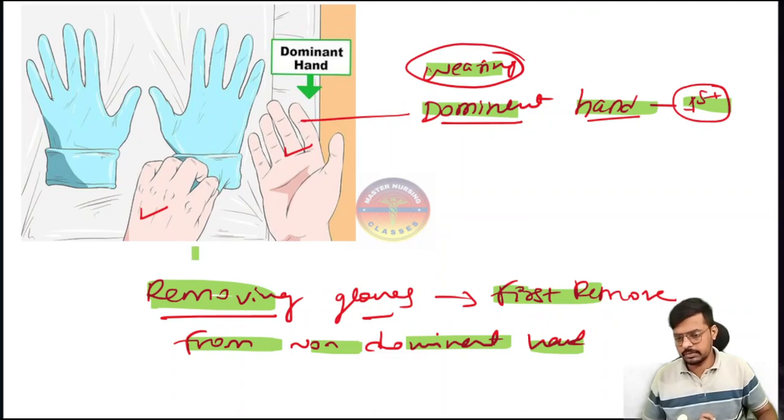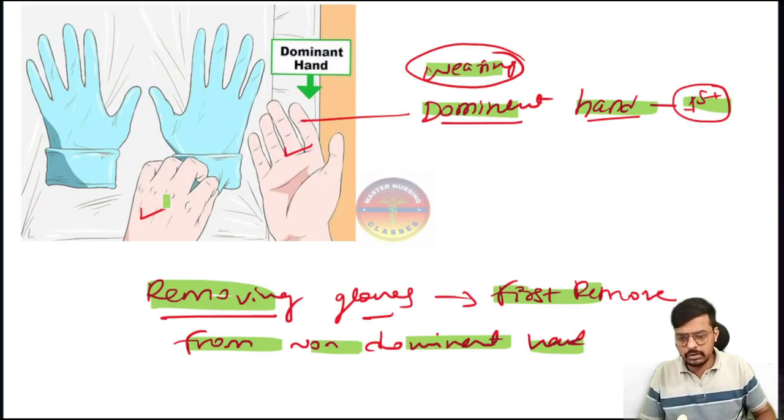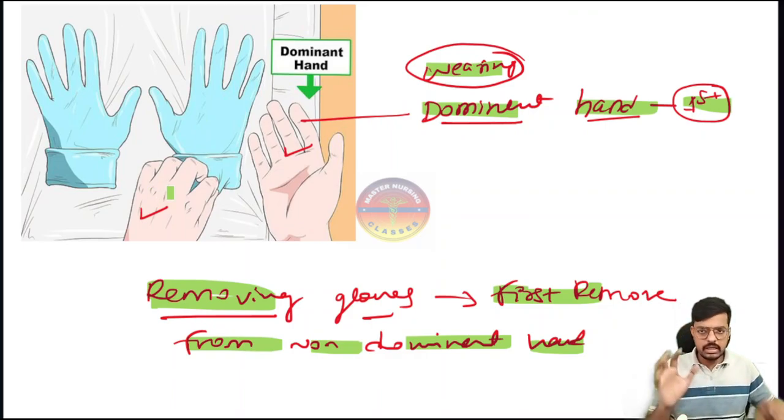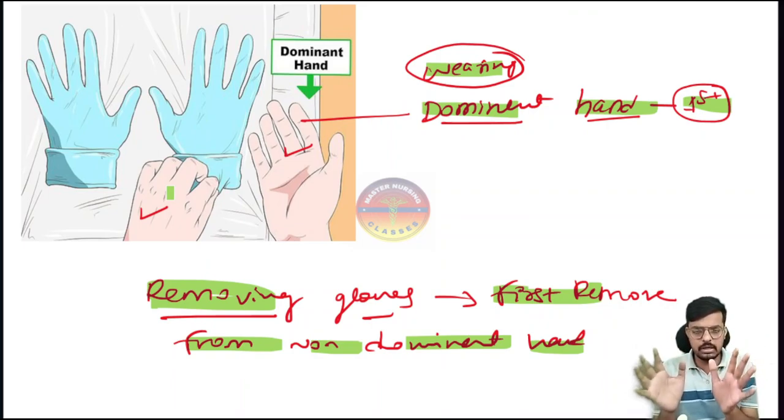It's important, and there is a technique while removing the gloves. The technique is called the glove-to-glove, skin-to-skin technique. What does it mean? While removing the gloves, both gloves are now contaminated, since we removed them after using. So how do I have to remove the gloves? By the glove-to-glove technique and the skin-to-skin technique.